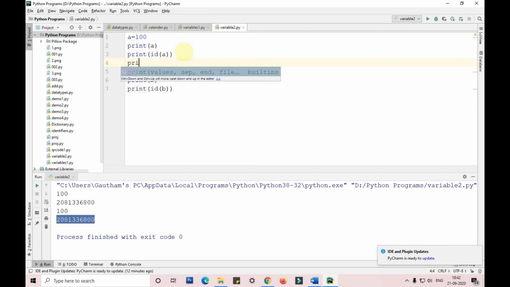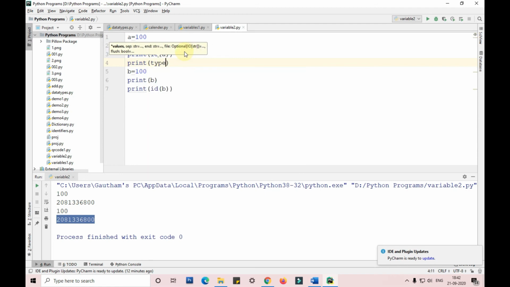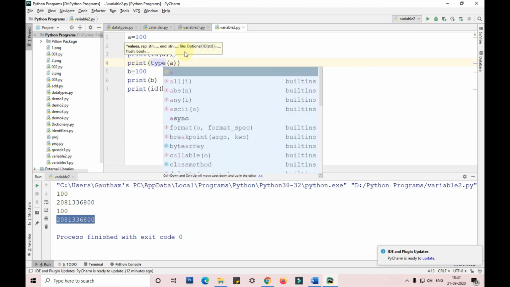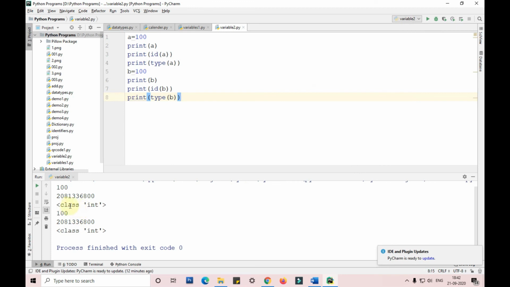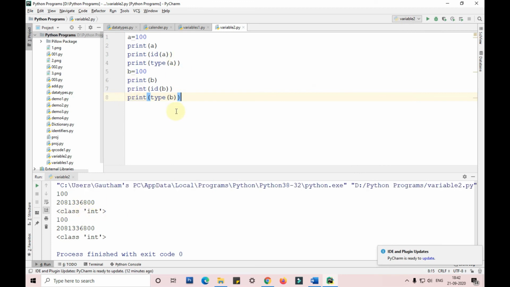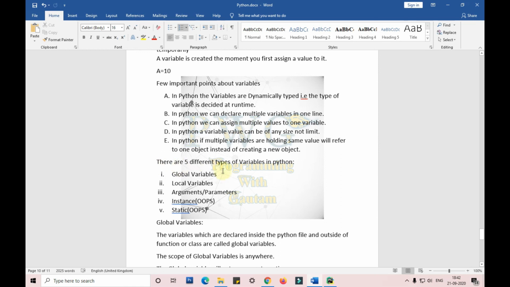So I print type of a and type of b, and when I run it, it shows class int object, referring to the same memory location instead of creating a new one.